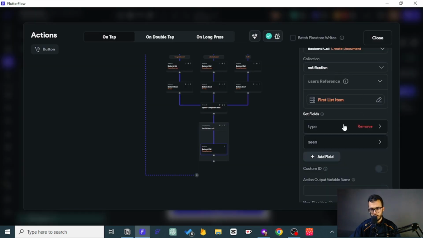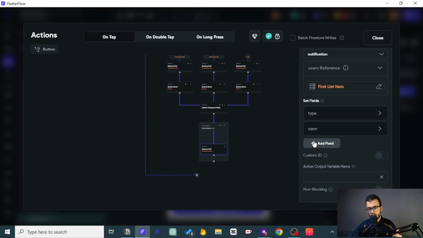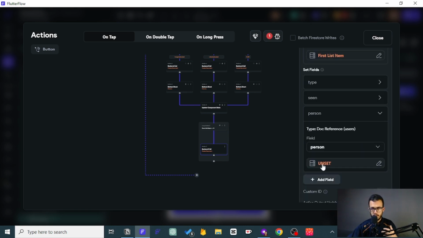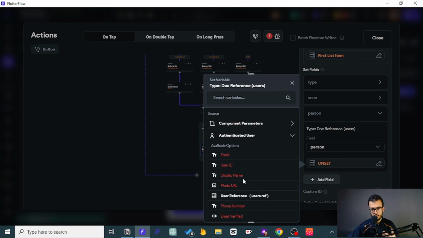So copy it, and then the type is gonna be that. And seen, actually it should be false. Person, it is the one who posted. Good. So that authentication user who posted, of course.